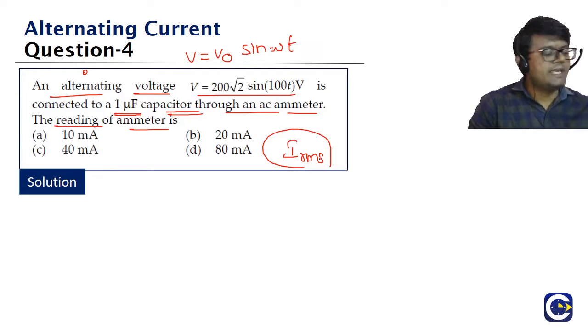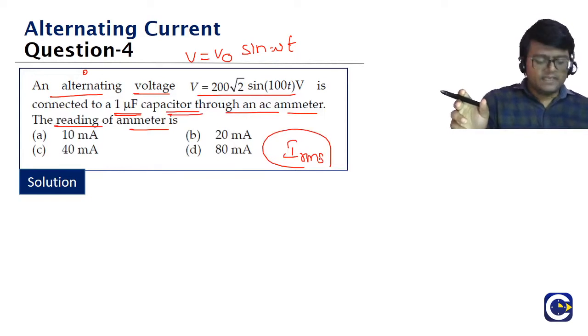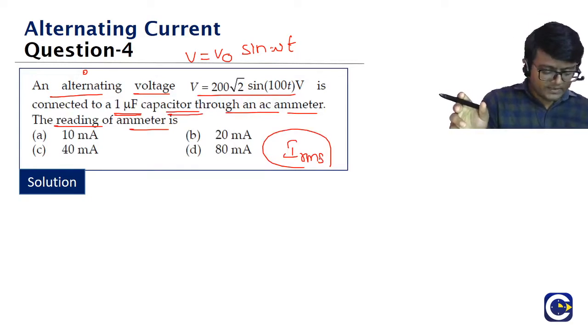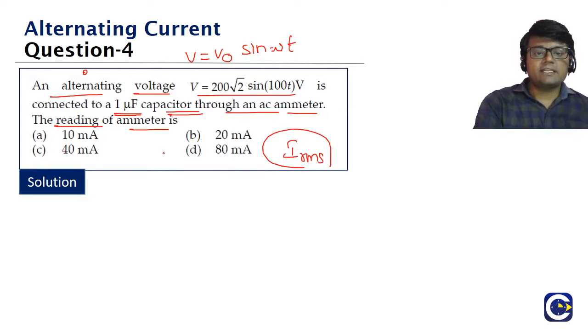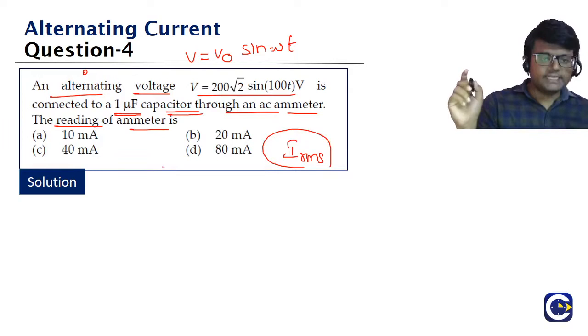So what is this circuit, guys? This circuit has just an AC source and, fourth one, Trisha, you are saying B. Okay. So this is just a capacitor circuit. We have nothing else. So here we will talk about the capacitive reactance. Check it, guys. Fourth one, what is the answer?